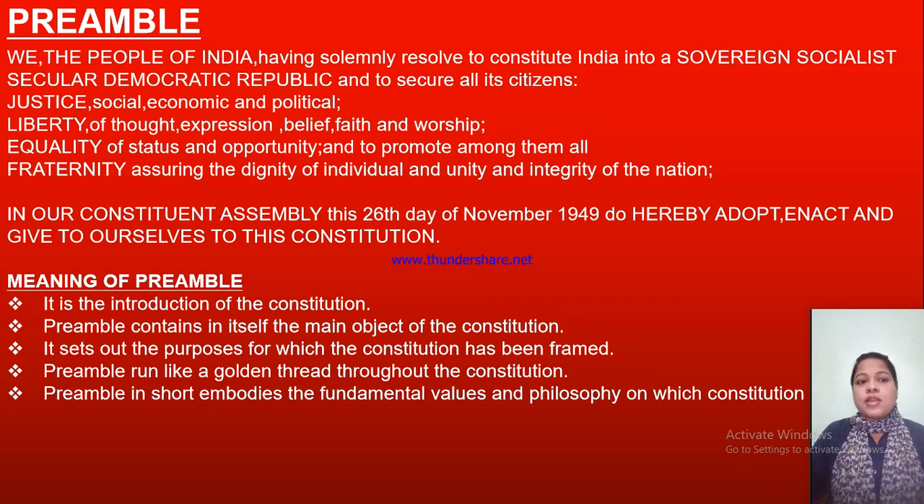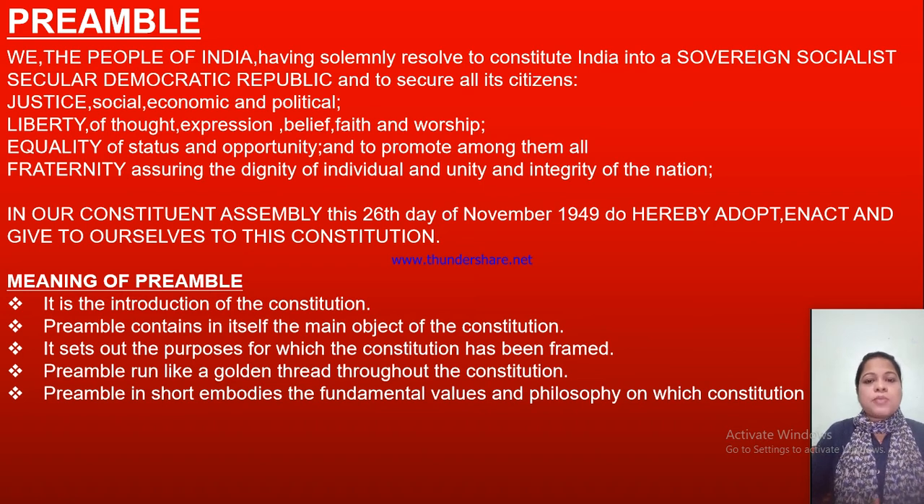And equality: equality in the case of status. Everybody will get equal status and opportunity, and to promote among them all. What do they have to promote among them all? Fraternity: fraternity assuring the dignity of the individual and the unity and integrity of the nation. So by fraternity only we can achieve the unity and integrity of our nation. So this is the definition of the Preamble.